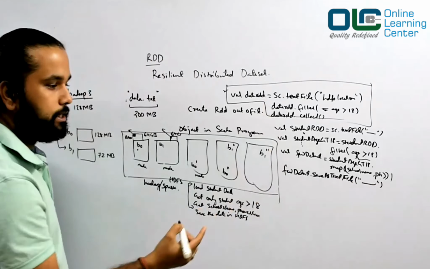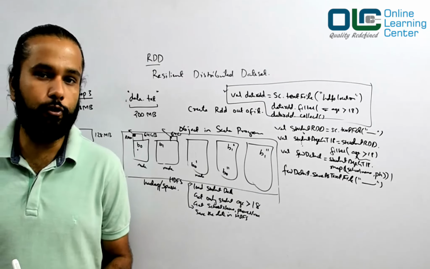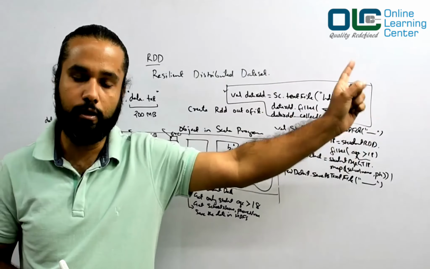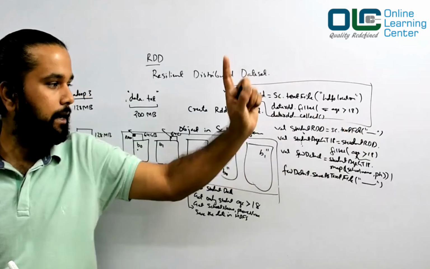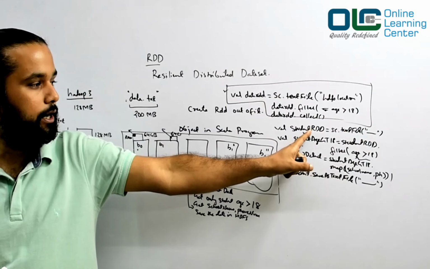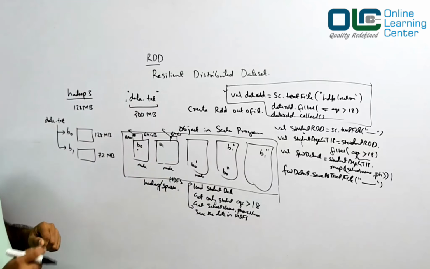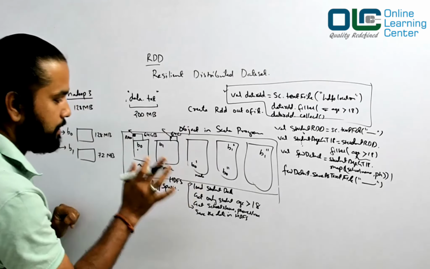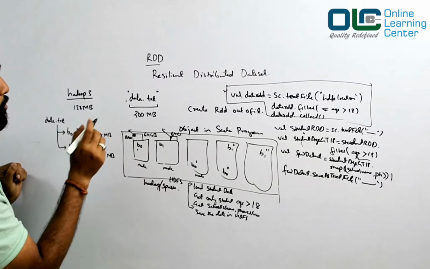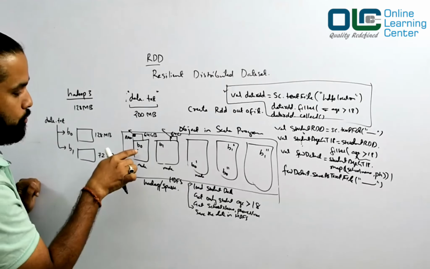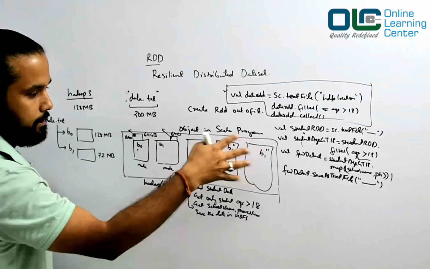When you do this and run your program, what would happen is your data was present in your HDFS, right? And that data would be loaded into your memory with the name studentRDD. So let's try to understand how exactly this behaves in your cluster itself. So data.txt is here. It is B0 and B1 and their copies are present.